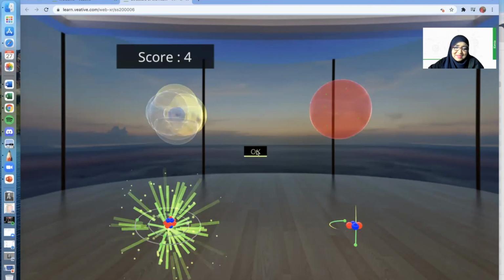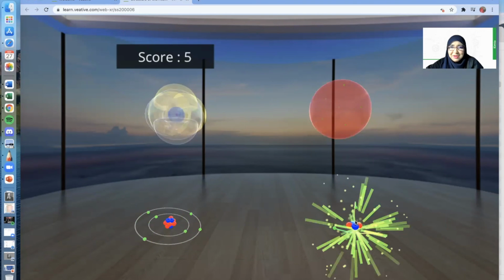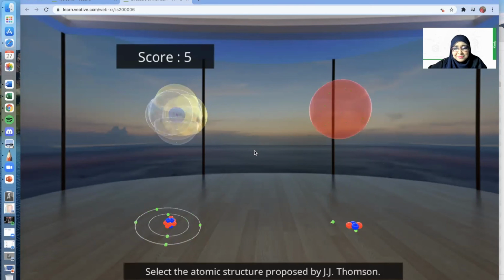That's amazing. Select the atomic structure proposed by Rutherford. It's either this or this, I think. Cannot be that. Which one is it? I'm going to choose the bottom right. More sparkles. That's correct.